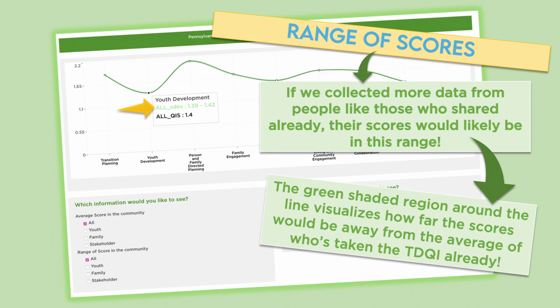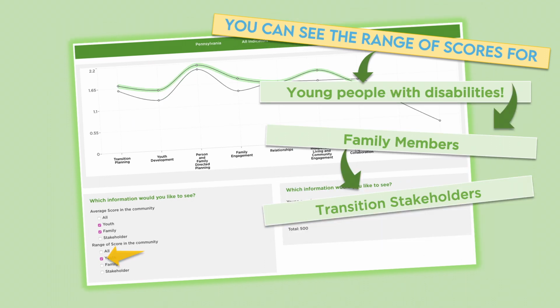This green shaded region tells us the range of scores that we would see if we went out and collected information from all possible people that are similar to the people who have already shared their experiences through the Transition Discoveries Survey. This is a prediction of effective practices based upon the info that we already have. You can see the potential range of scores for young people, families, or transition stakeholders. You can click all to see them combined into one range.